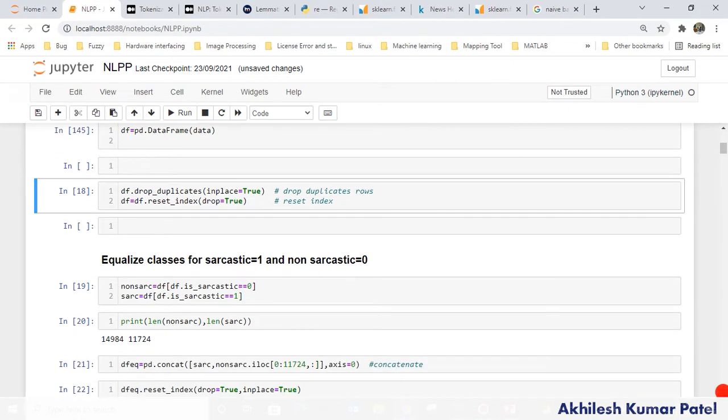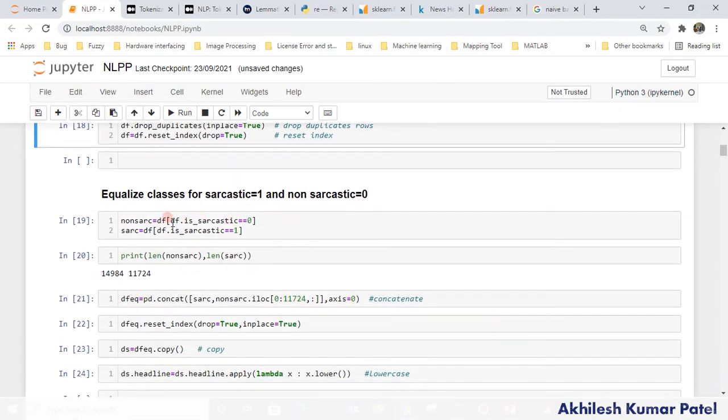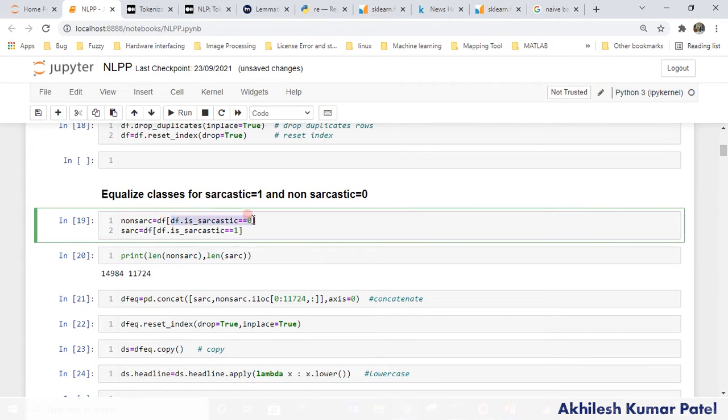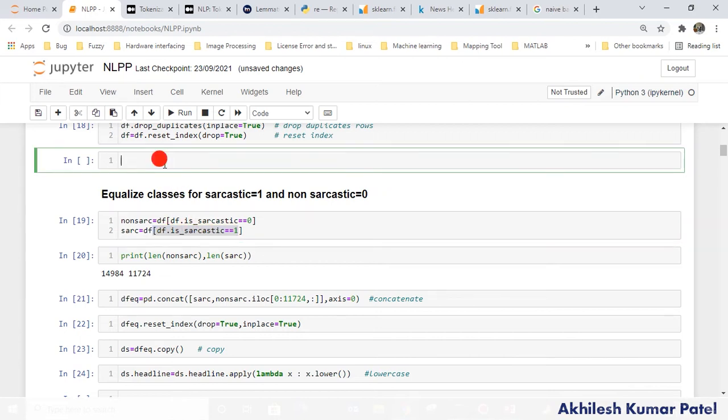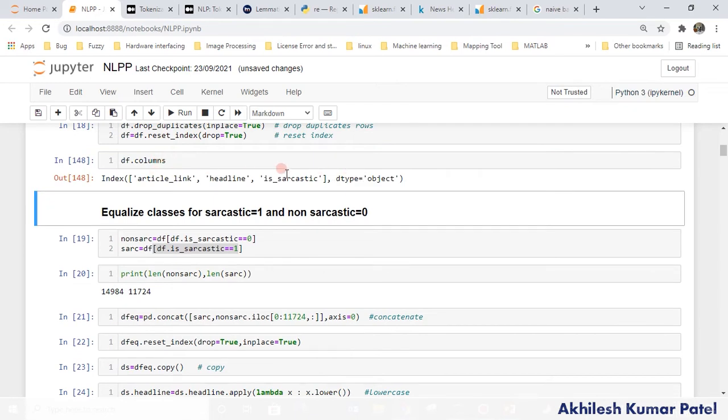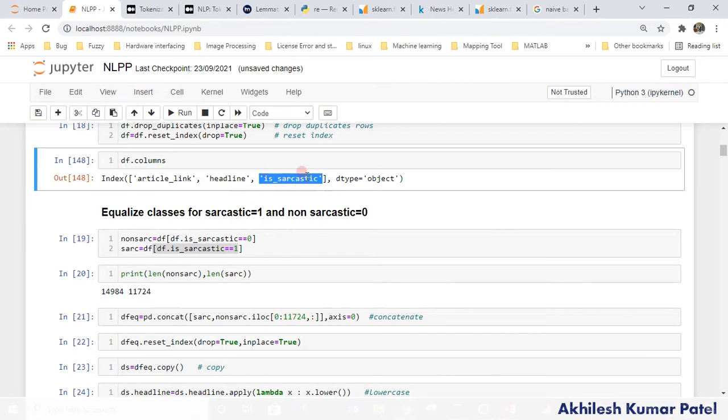now we are going to extract all rows where the value is 0 in this column is_sarcastic, that is the last column. So we will get the non-sarcastic data, and here we are extracting all rows where we have the sarcastic one, that is 1, right? So this is the column name here. If you see here, if you give the command df.columns, we will get all the columns. We are comparing with this column and we are extracting all the rows based on the 0 and 1 in this case.